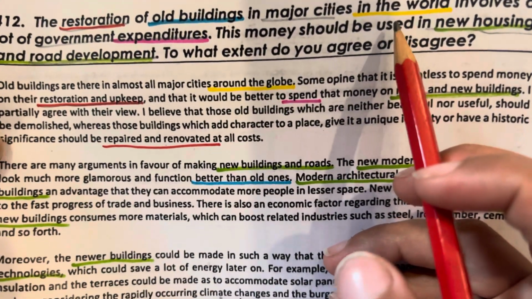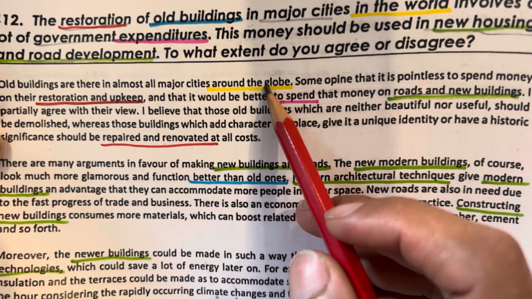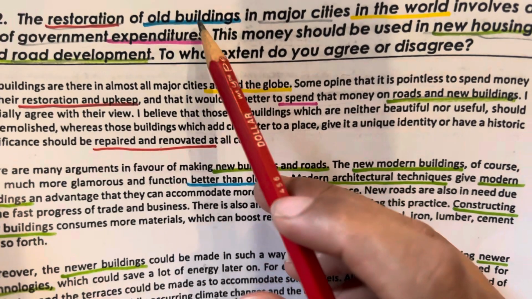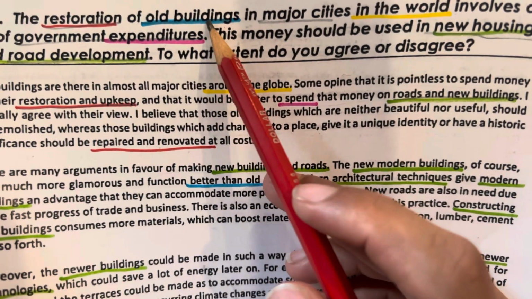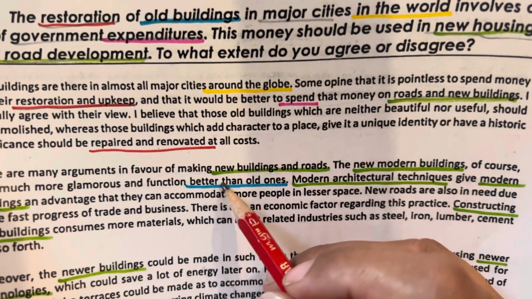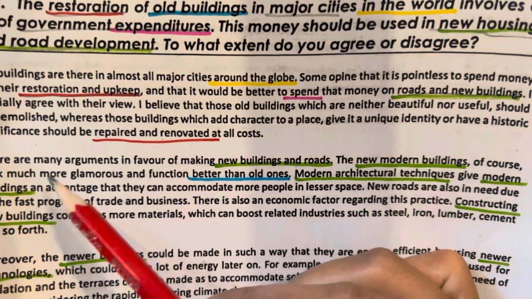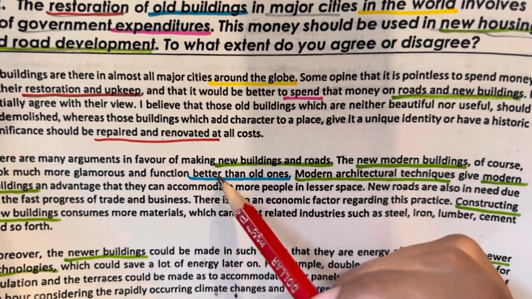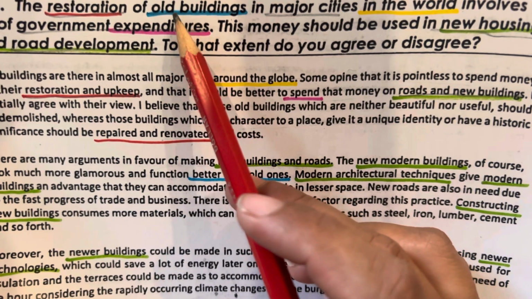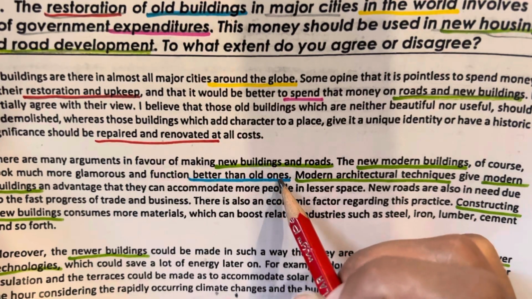For this word, world, in the world, you can write around the globe. In the world and around the globe. For old buildings, you can write this word in different ways, like better than old ones. The new modern buildings, of course, look much more glamorous and function better than old ones. So instead of writing old buildings, we can write better than old ones.